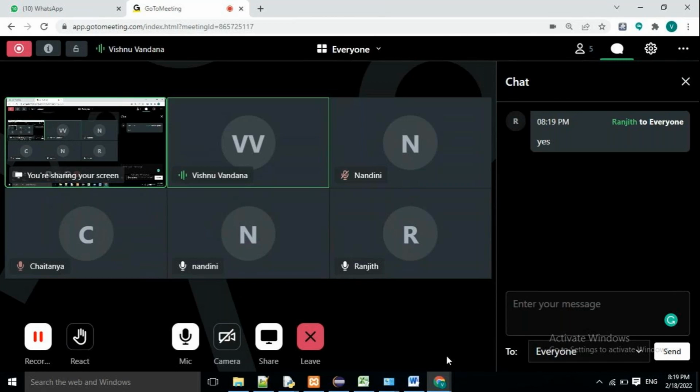Now regarding the Java part, yesterday's class we have completed the different types of control flow statements, right?